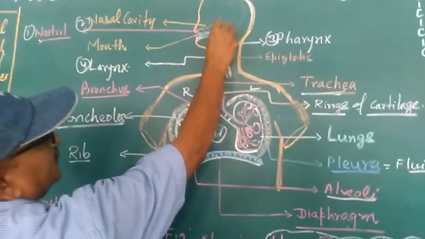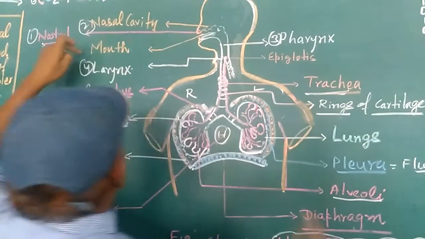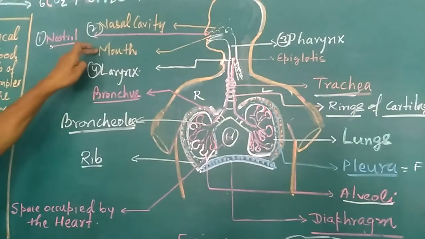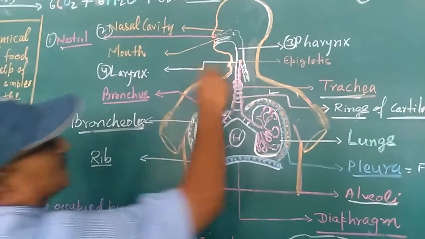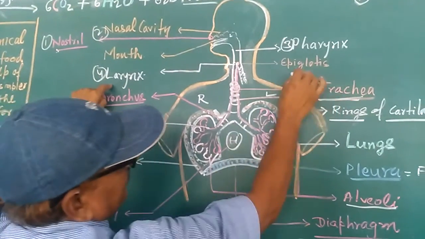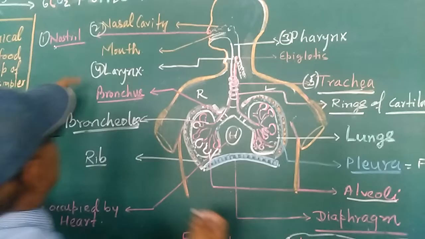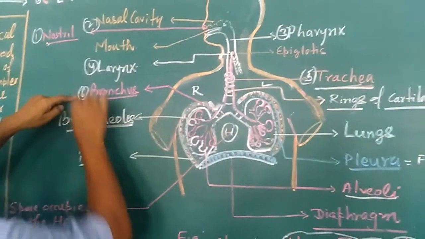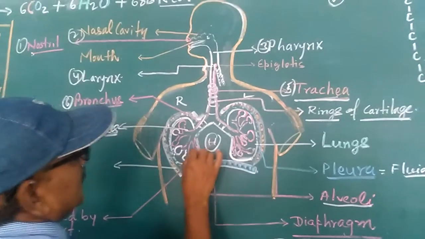There is a passage of air through the mouth too, but it is not a healthy habit to breathe through the mouth, because I will discuss it later. Then after the larynx, the fifth part is the trachea. The sixth part is the bronchus, the seventh part is the bronchioles, and the eighth part is the alveoli.